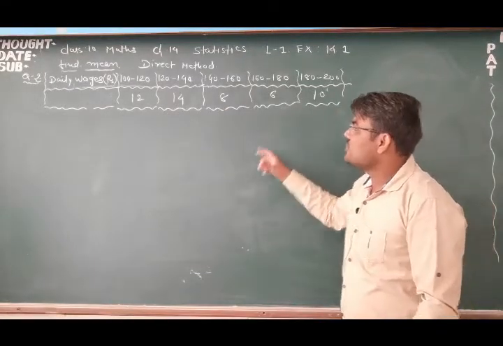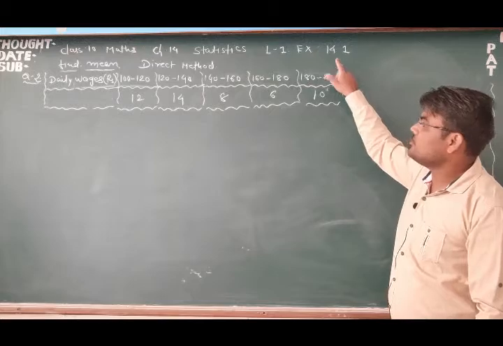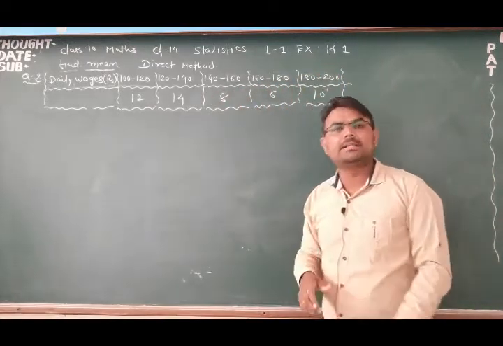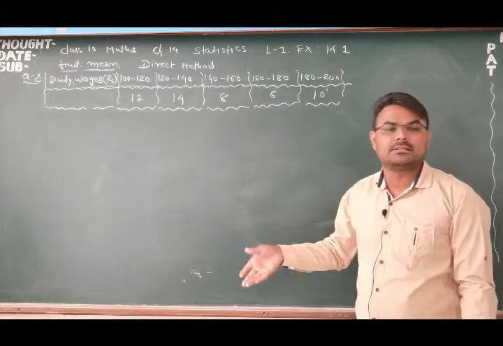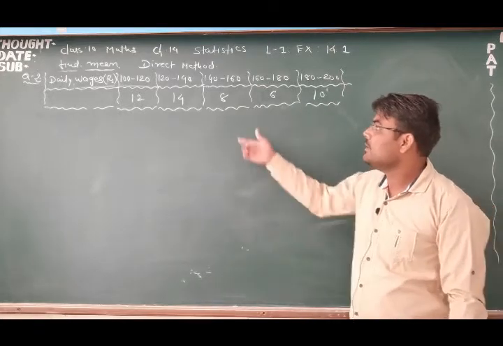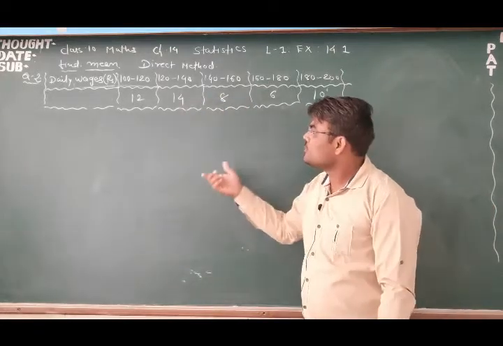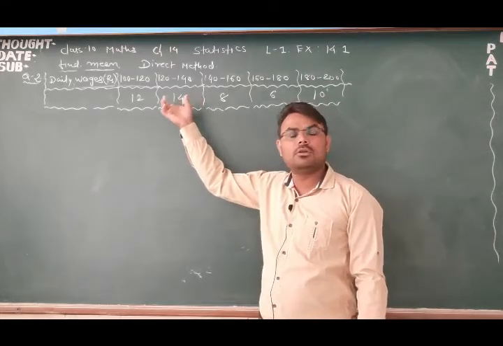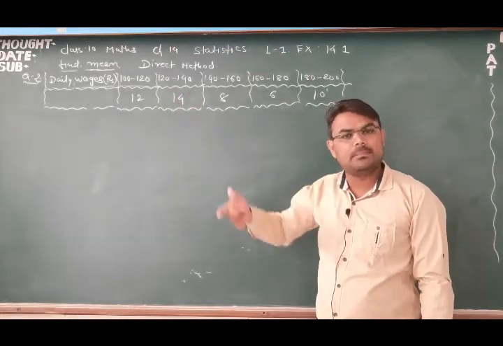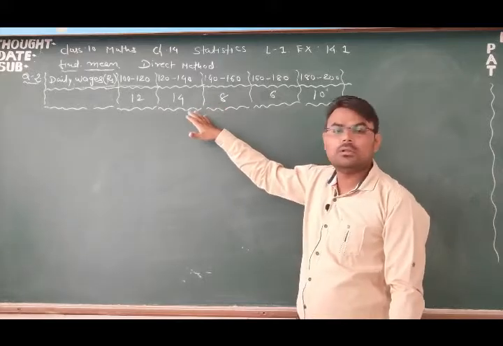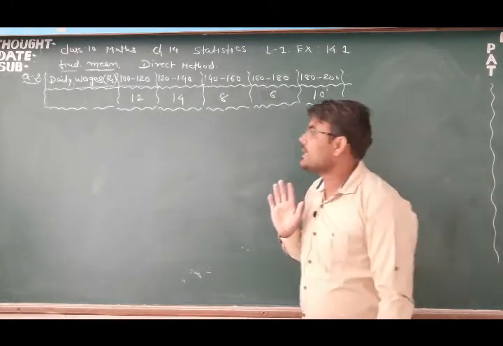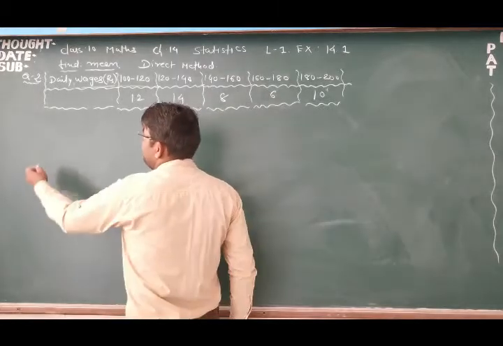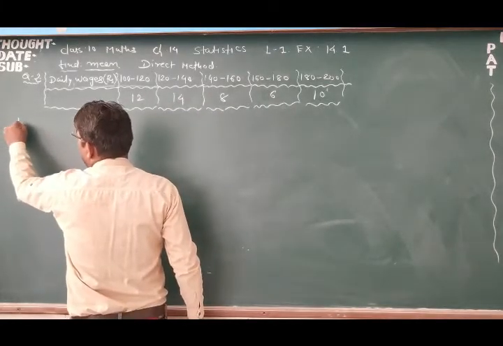Okay friends, look at question number 2 of the same exercise 14.2. Here also we need to find the mean, and we will use the same method that we have discussed just now in the first example, the direct method. So first we will write down all the classes, then we will find the mean value, then we will write all the frequencies, and the last column will be of fi into xi. So gradually we will go. First we will write all the classes.